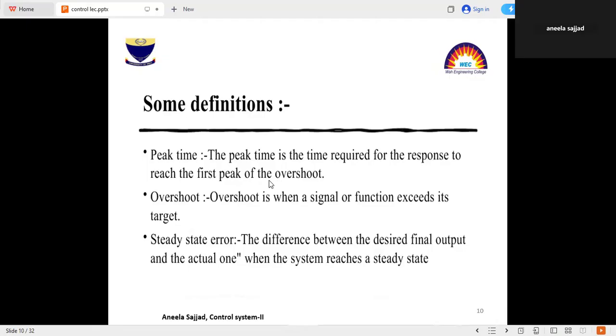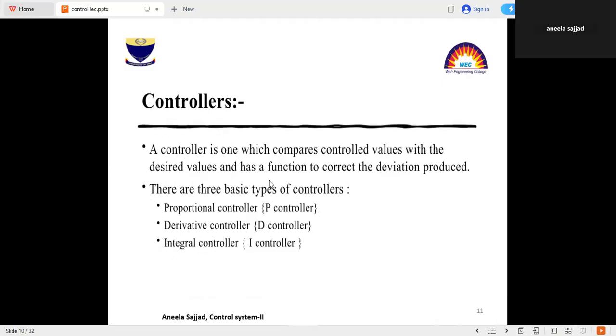Similarly, here we will discuss some definitions. The definitions are peak time. The peak time is the time required for the response to reach the first peak of the overshoot. And overshoot, what will be the overshoot? Overshoot is when a signal exceeds its target. Steady state error is the difference between the desired final output and the actual output. This is basically known as the steady state error. So this error will be calculated when the system reaches its steady state position.